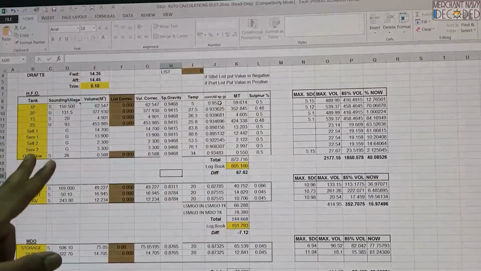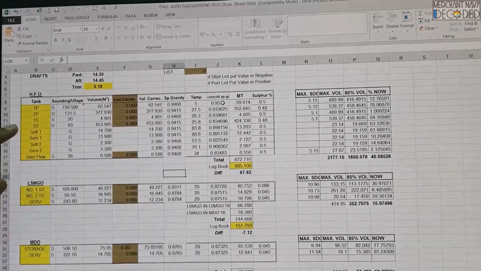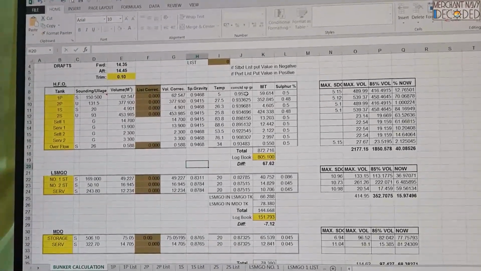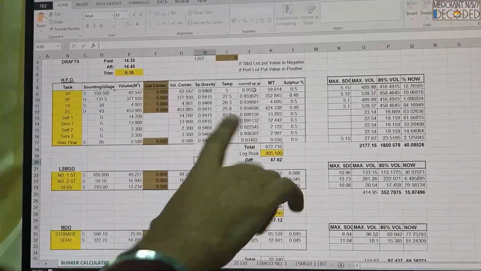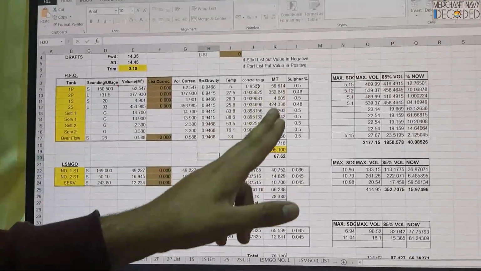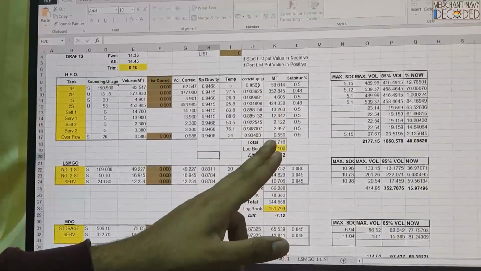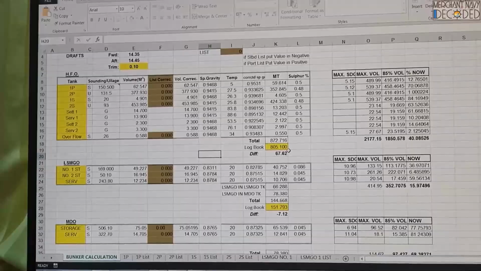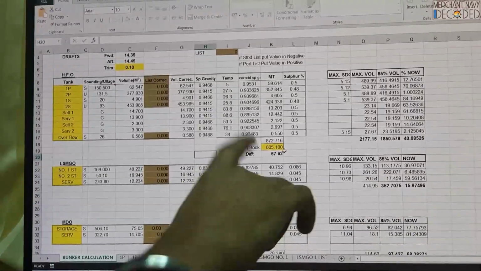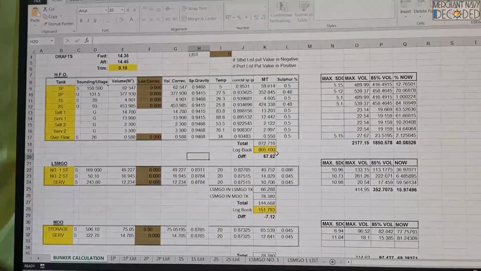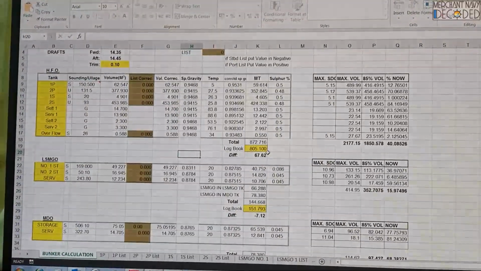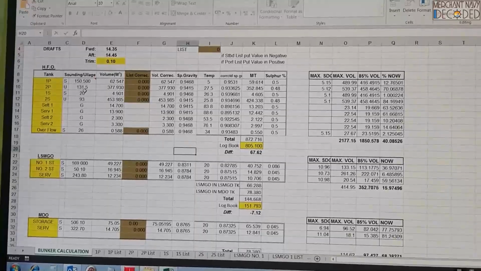And similarly we get it for all the tanks over here. For settling tanks and service tanks, we have gauge systems fitted in our engine room, from where we get all these volumes. So this is how we get how much fuel we actually have right now. And this is the logbook figure, the figure that I have shown to the owners and everywhere. That is how we get the difference: I have more fuel, or I have less fuel. So this is how it is calculated, and it is very, very important for us to know.